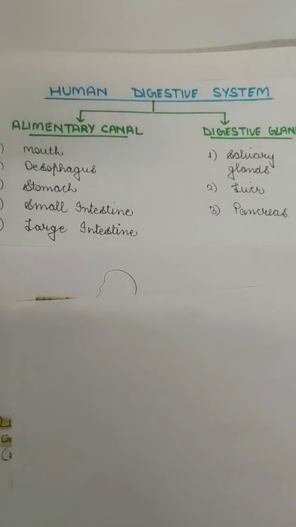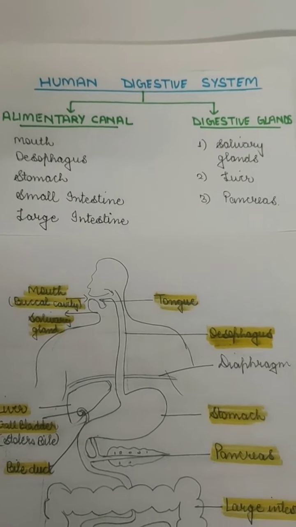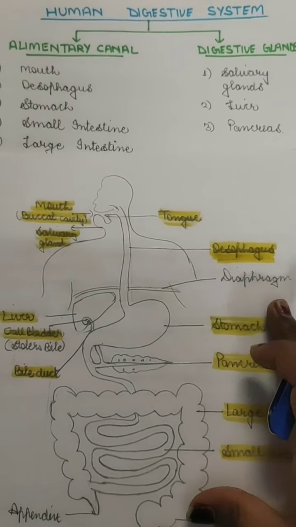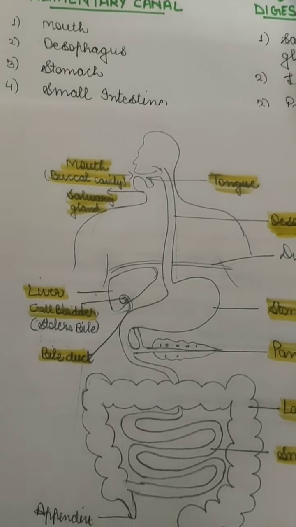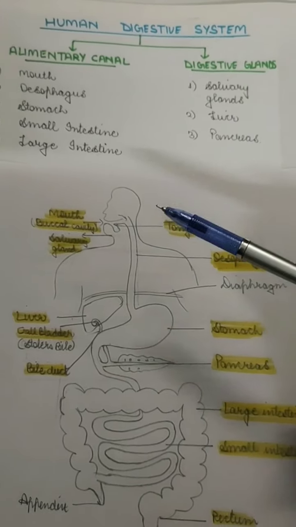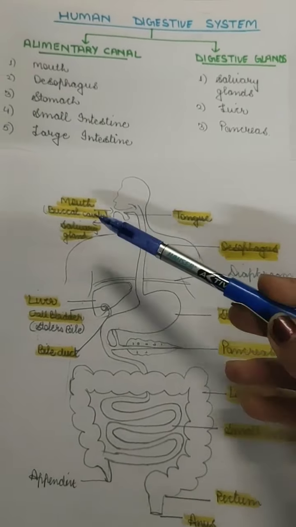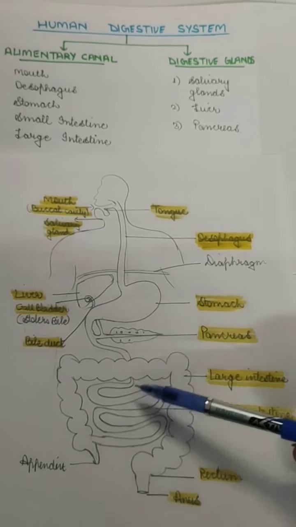Let's take a view of the diagram of the human digestive system. All right, the alimentary canal comprises all these organs: mouth, esophagus, stomach, small intestine and large intestine.